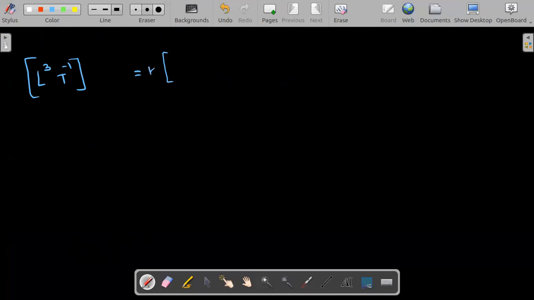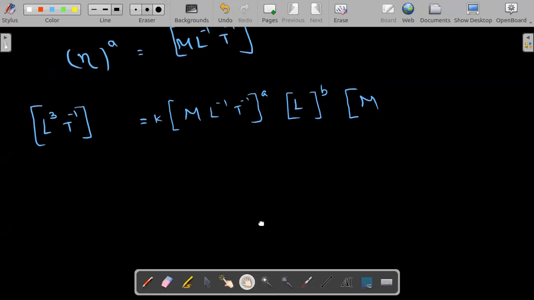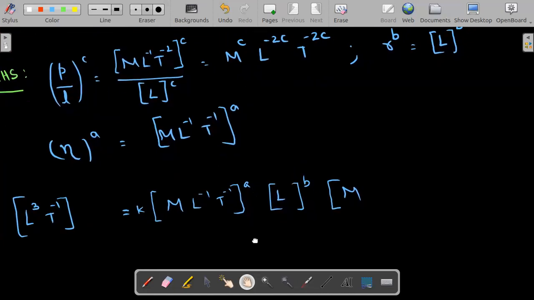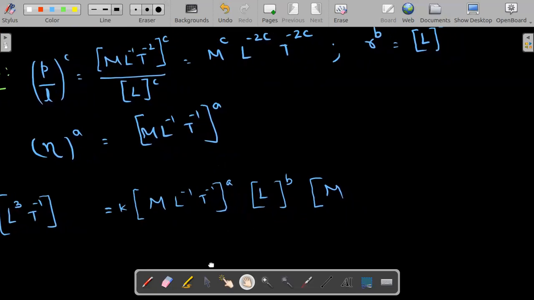So let us write K on this side. Then eta raised to a, so M L power minus 1 T power minus 1, whole power a. Similarly, r raised to b, that is L power b. The next one is P by L, which we have done, raised to c. We have written it directly, but write it down, then later we can write.